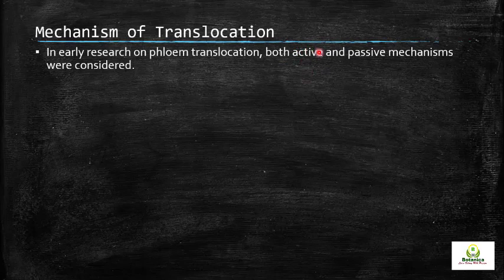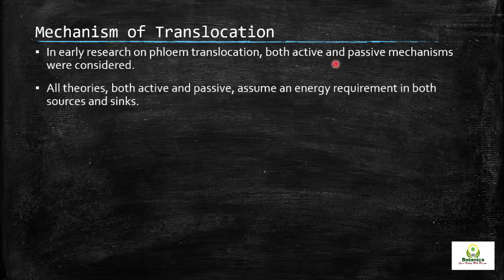That the movement of solute, phloem sap or photoassimilate is carried out by using energy, or ATP. And there was also a passive mechanism, that it occurs by the diffusion process. In early experiments both were considered, as there was no proof that either the active or the passive mechanism is responsible.